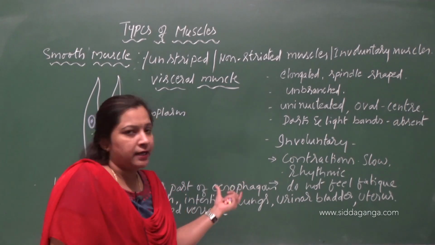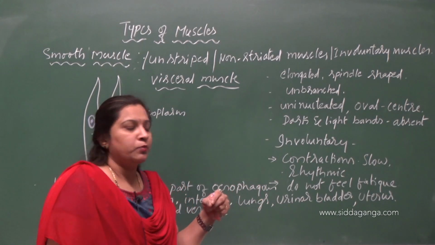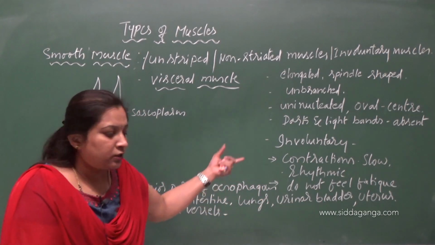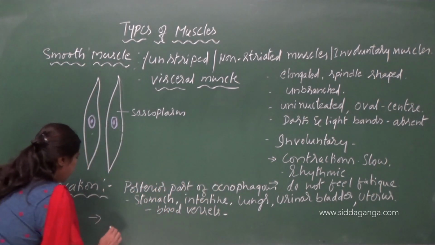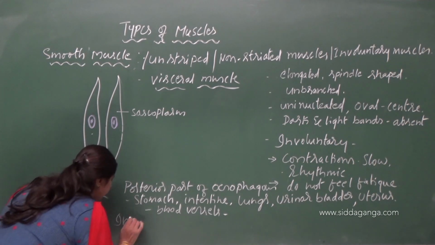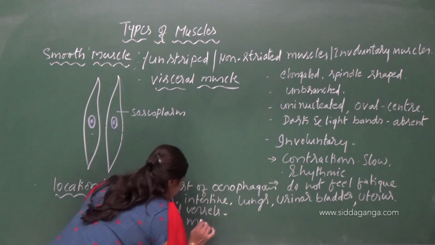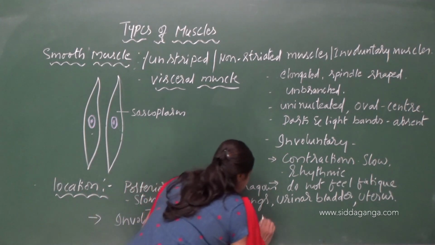As I said, peristalsis means the wave-like contraction of smooth muscles in the alimentary canal. It causes the movement of food along the alimentary canal. So it brings involuntary movements in the body such as peristalsis.